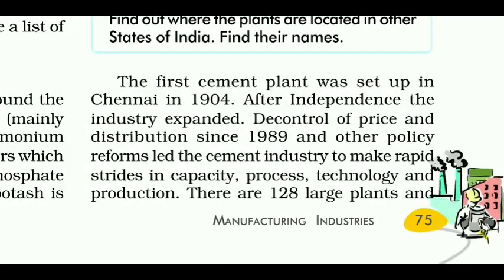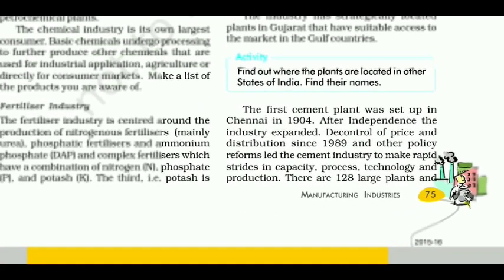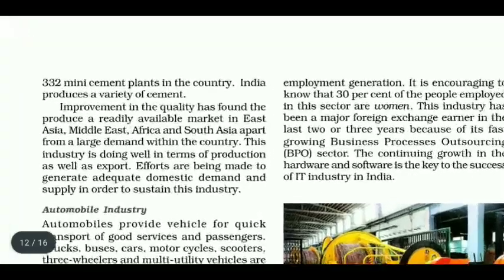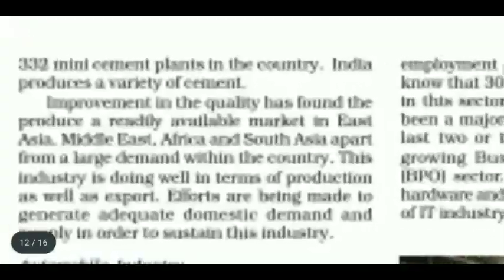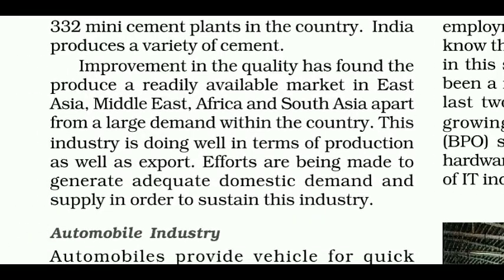The first cement plant was set up in Chennai in 1904. After independence, the industry expanded. Decontrol of price and distribution since 1989 and other policy reforms led the cement industry to make rapid strides in capacity, process, technology and production. There are 128 large plants and 332 mini cement plants in the country. India produces a variety of cement.